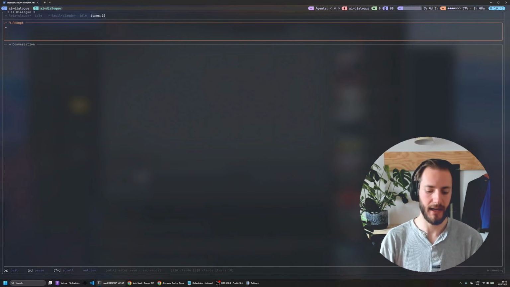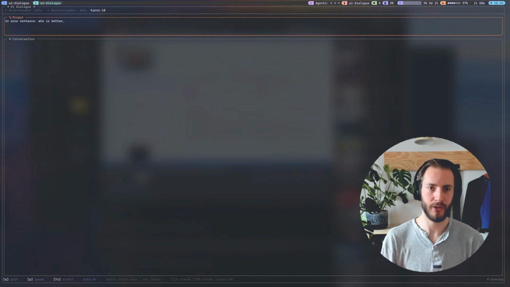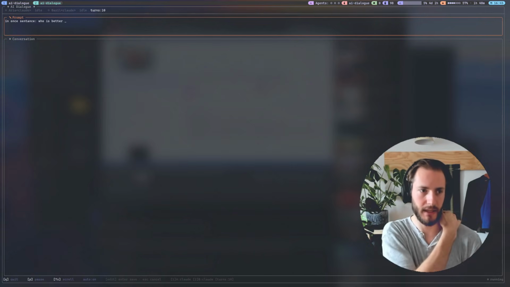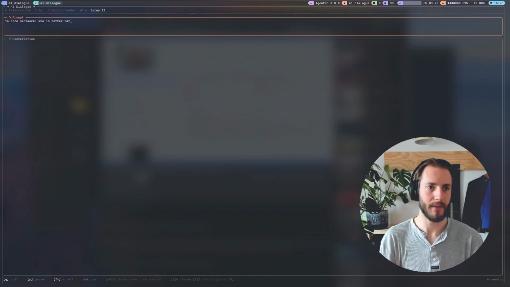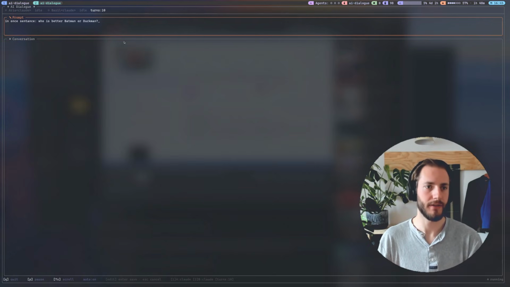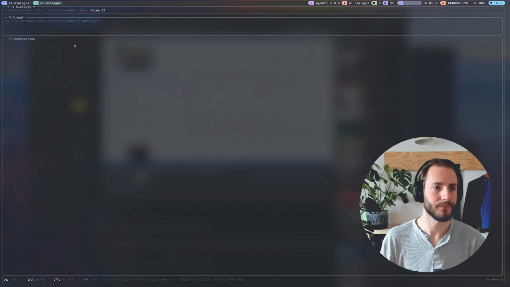Right now I have a very basic implementation, and I just want to show you how this can run. So this is a little TUI that I built for myself to be able to basically have conversations between two agents. I'm just spawning the CLI agents in the background and then outputting those conversations. So we'll put in a prompt here. In one sentence, who is better? Batman or Duckman? And we'll run it at the moment in 10 turns. So basically 5 responses to each other.